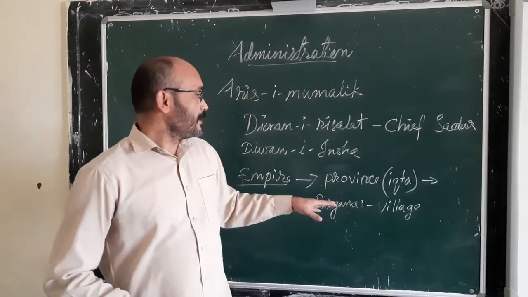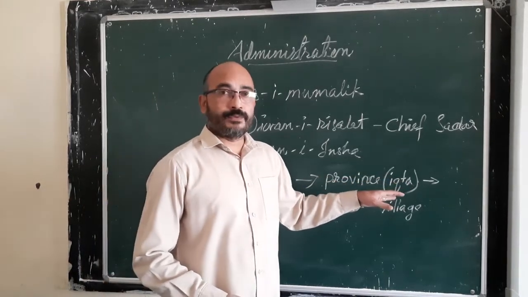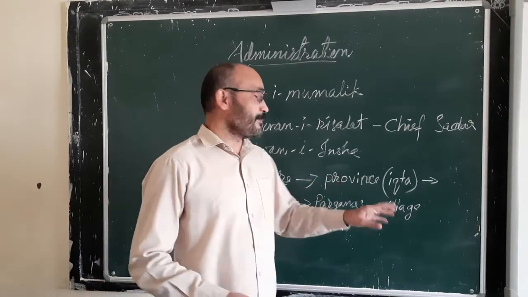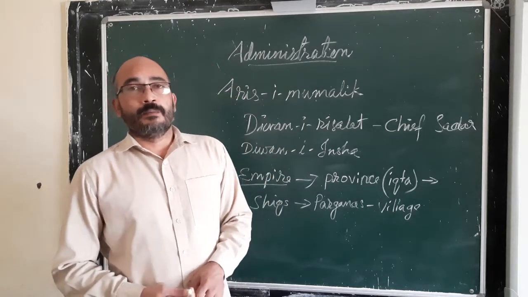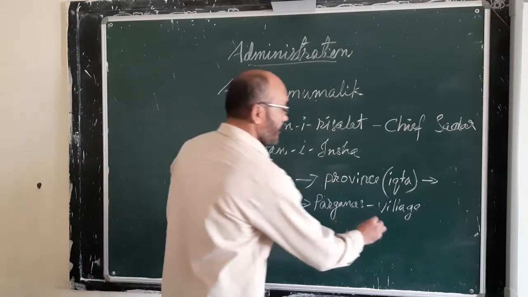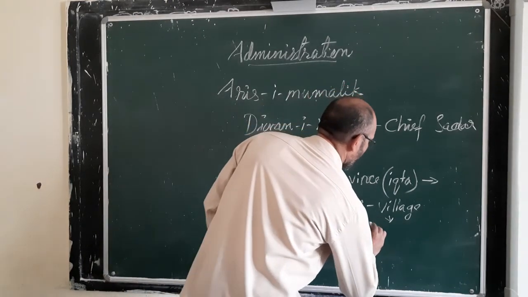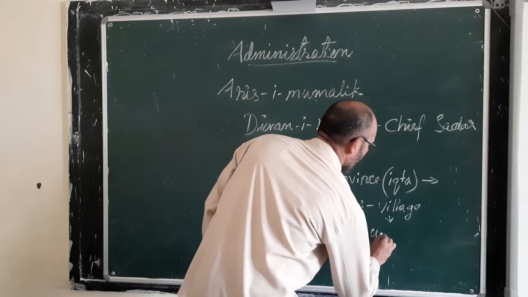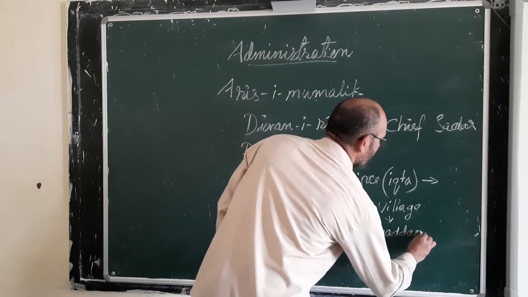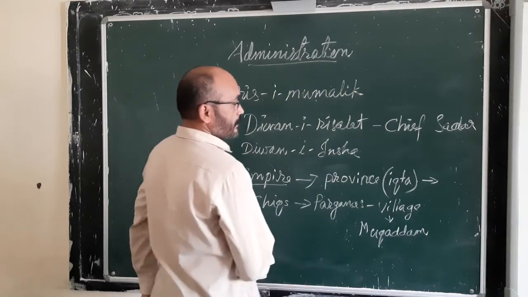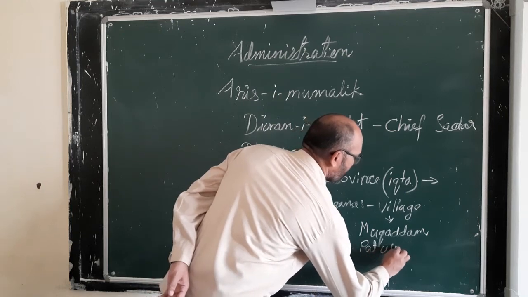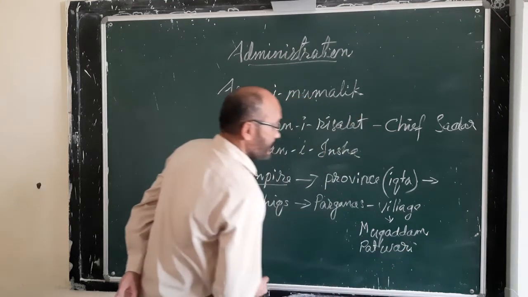Various officers were there to take care of the different departments or subjects in these Shiqs and Parganas. Some of the important officers of the village administration were the village Muqaddam, the Patwari, and the Mushrif.